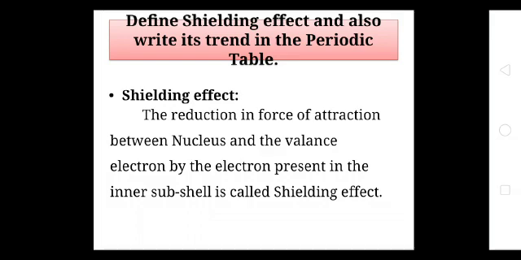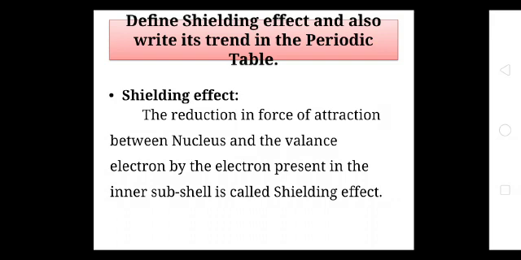What is shielding effect? The reduction in force of attraction between the nucleus and valence electron by the electrons present in the inner subshell is called shielding effect. Basically, shielding effect is a reduction in force of attraction. A force of attraction is present between the nucleus and the valence electron, or the electron revolving around the nucleus.